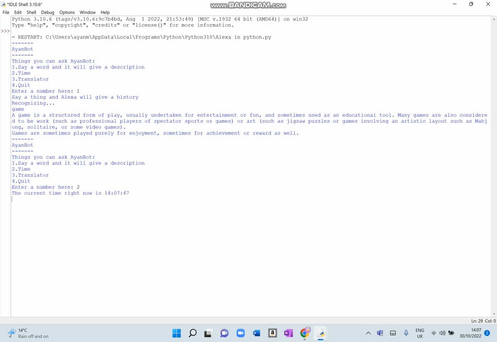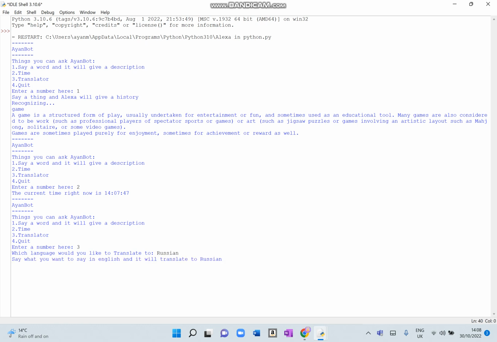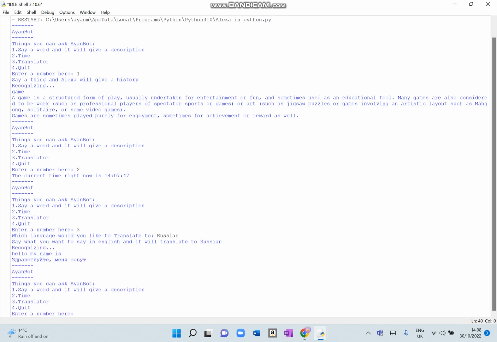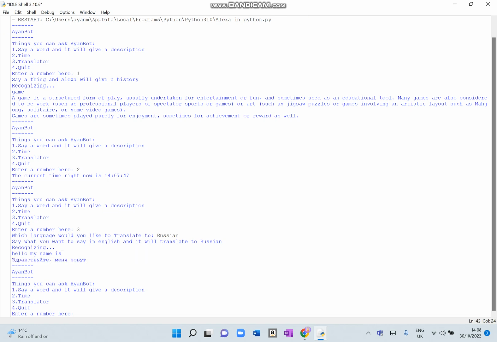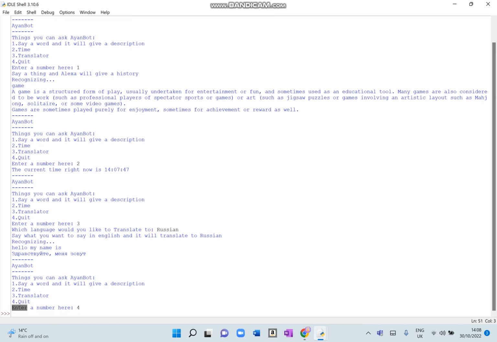And then next you need to do the time. So the current time right now is 14 hours 7 minutes and 47 seconds. So that tells you the exact time. And then if we do the translator as well, we'll translate to Russian. Hello, my name is, and then it gives you that in Russian characters. And then if we just want to quit out, then we can quit.